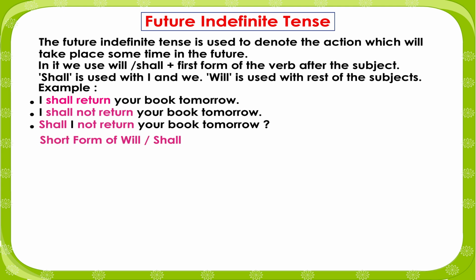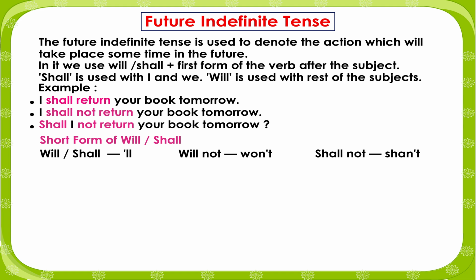Some short forms of will or shall. Will or shall is written as apostrophe ll. Will not is equal to won't. Shall not is equal to shan't.